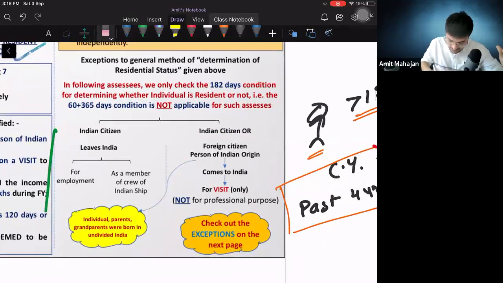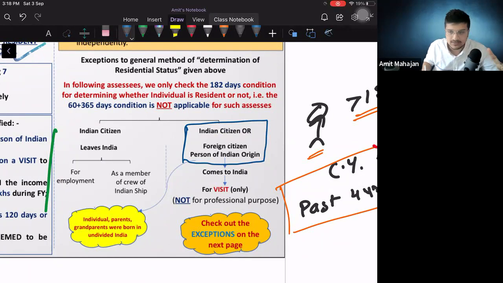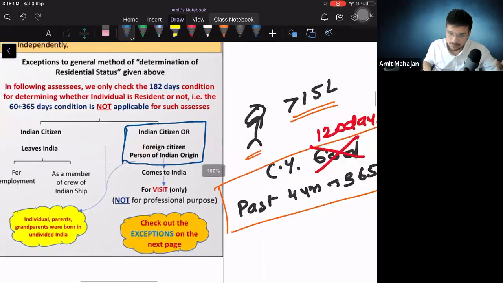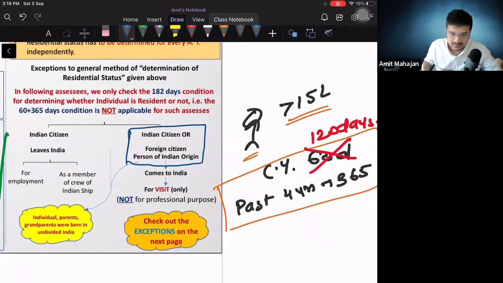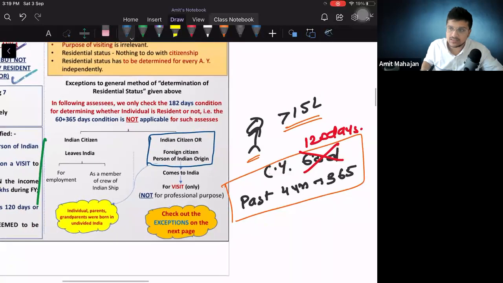This was the exception. If any Indian citizen or foreign citizen who is a person of Indian origin is coming into India for a visit, then for him the second basic condition will not be applicable. But if that person's Indian income is more than 15 lakhs, then the second basic condition will get revived with some alteration. What is the alteration?